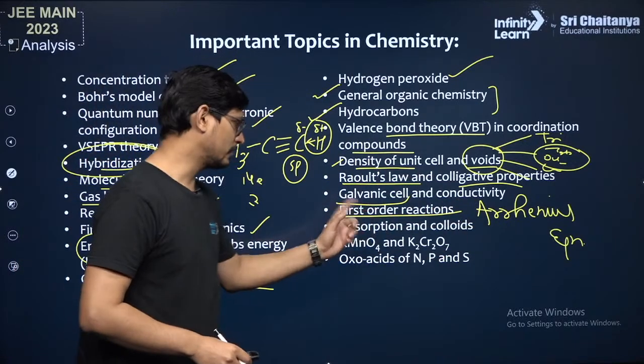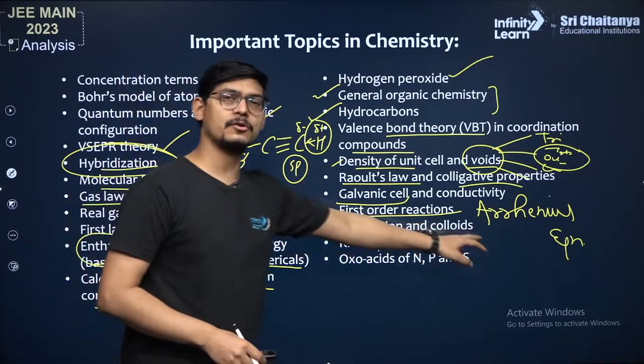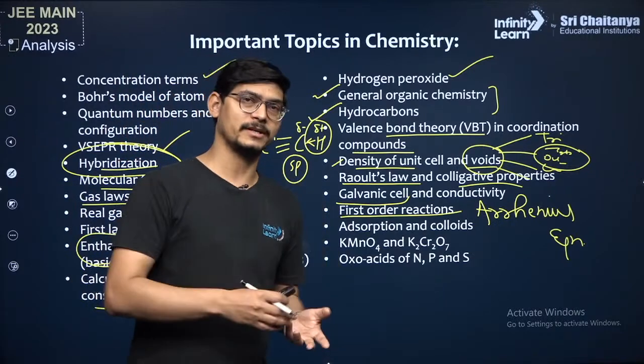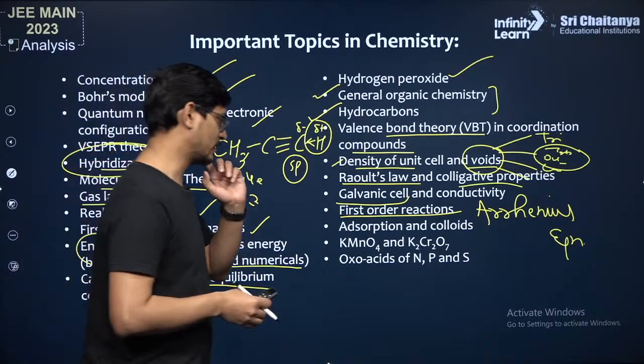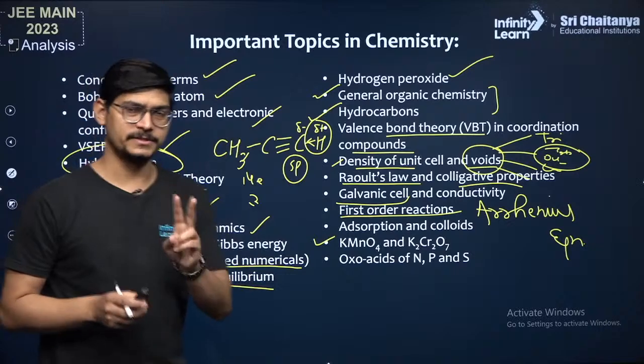Adsorption and colloid, just go through physisorption and chemisorption, their general properties, और फिर बाद में colloids पढ़ लेना. Colloids में purification के method क्या है, properties क्या है, preparation कैसे करते हैं, classification of colloids क्या है, वो सब. D and F block elements में there are 2 topics if you remember, right?